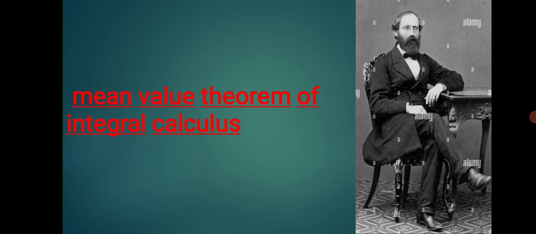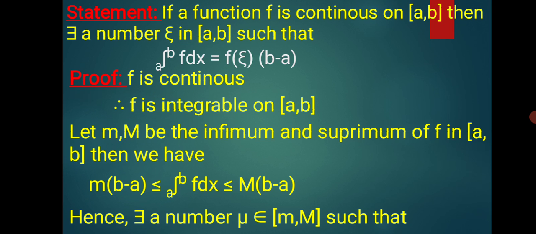So friends, let's move towards our theorem. The statement of this theorem is: if a function f is continuous on the closed interval [a, b], then there exists a number xi in the closed interval [a, b] such that the integration of f between the limits a to b is equal to f of xi times (b minus a).